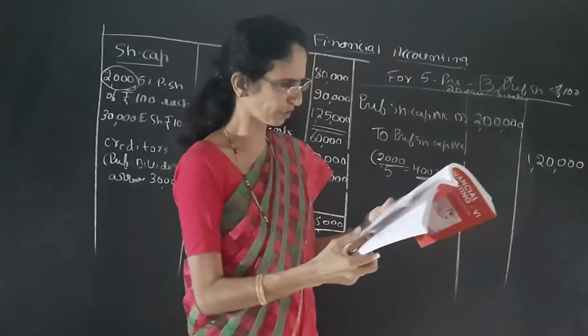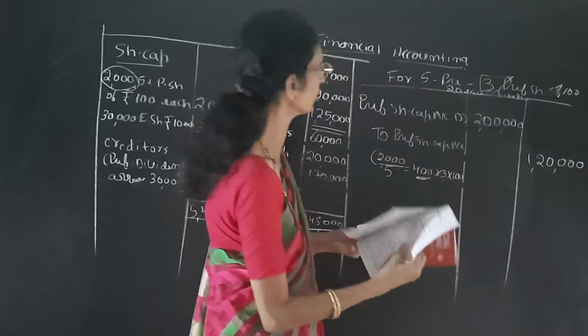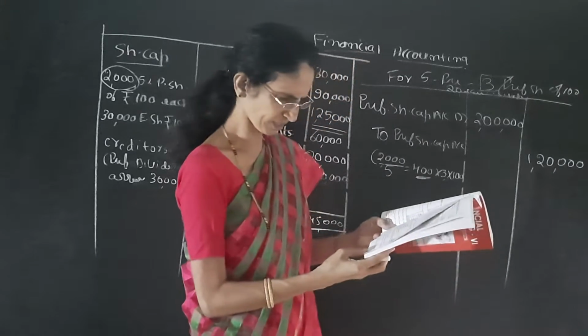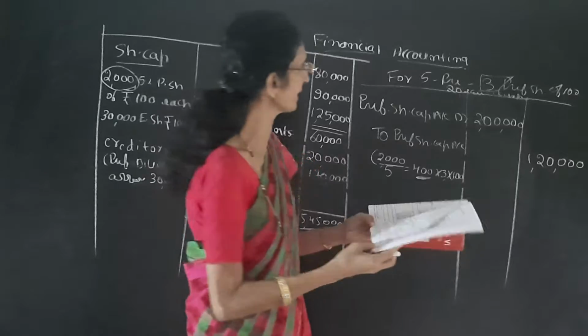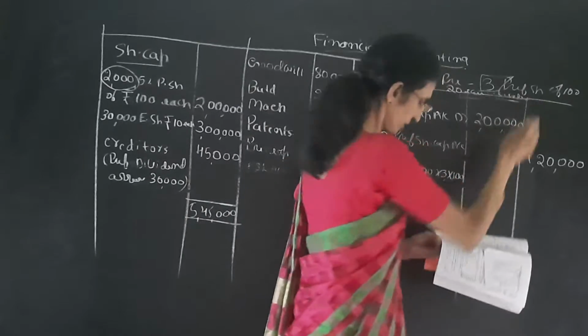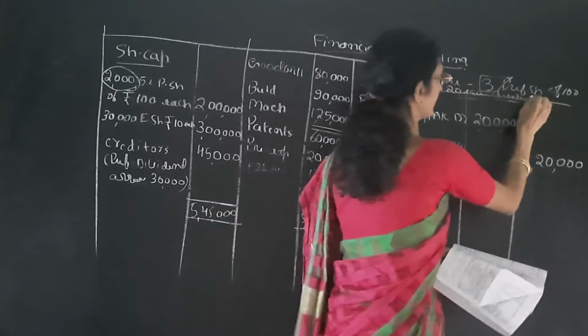And once again we have to give the equity shares also. How many equity shares? 20 equity shares issued at rupees 2 each.